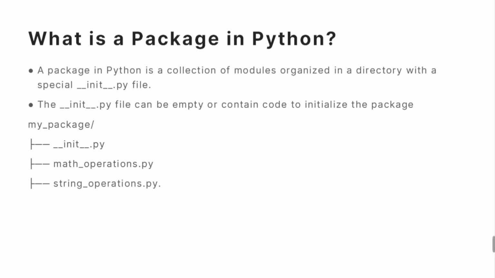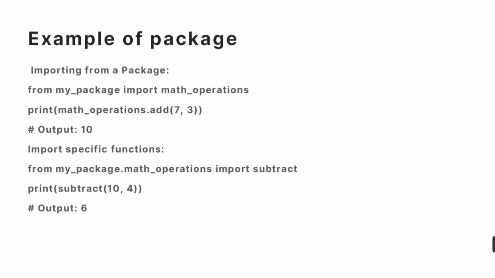Now we are going to see an example of this particular package. I'm importing the particular package, that is from this package I'm importing a particular module, from package name import this module, and again I'm calling module dot method, then it will print 10.